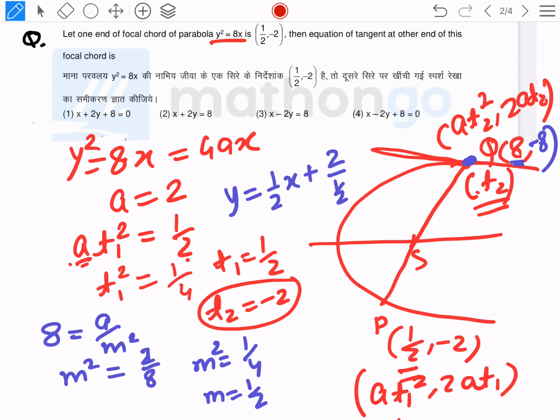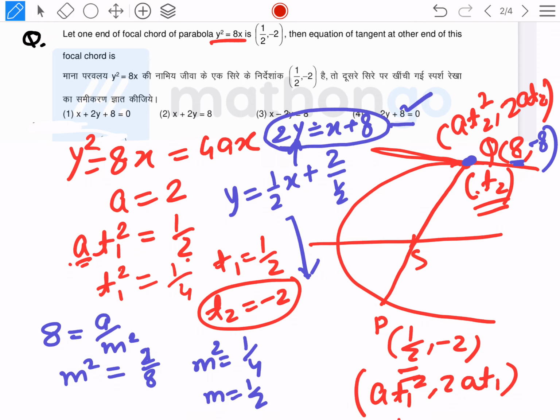When we calculate it, it becomes 2y is equal to x plus 8. This is our answer. It means the fourth option is the answer.